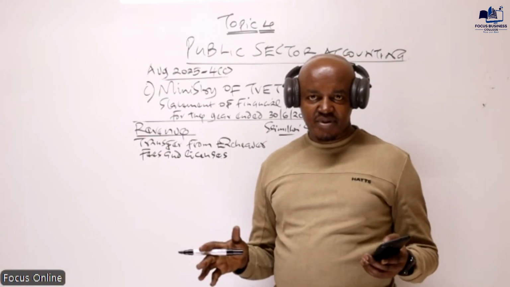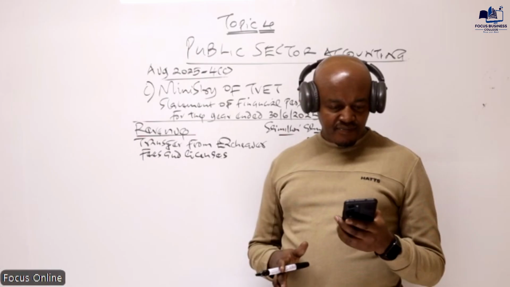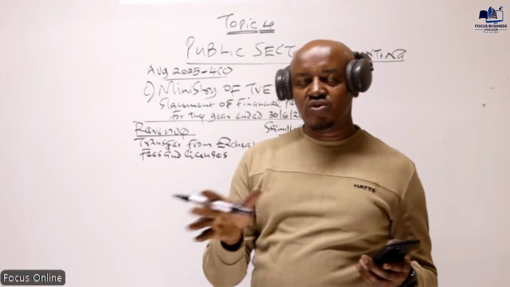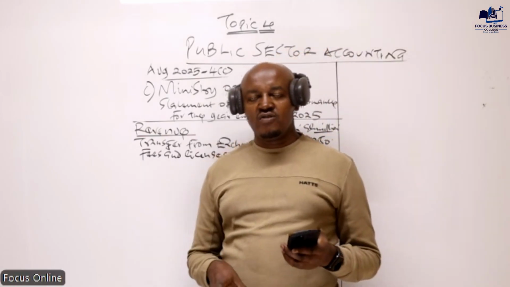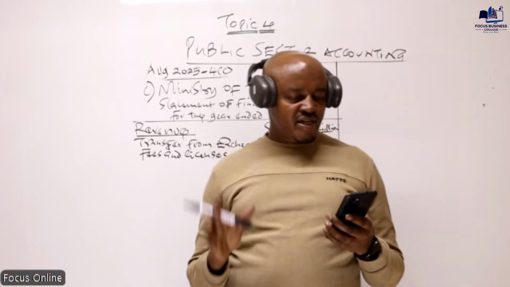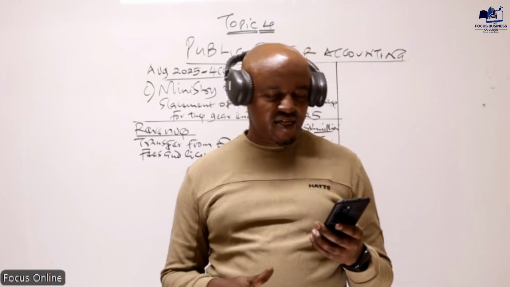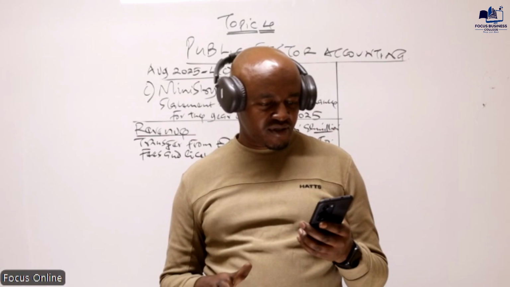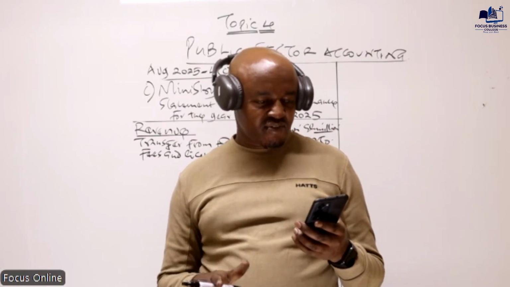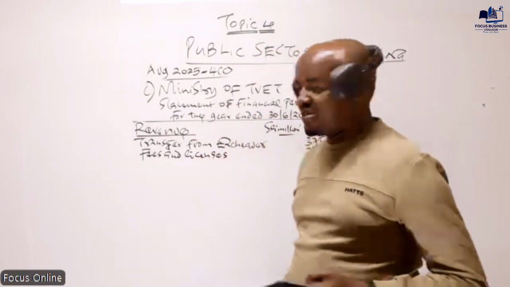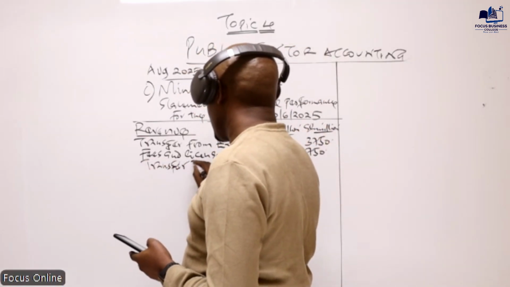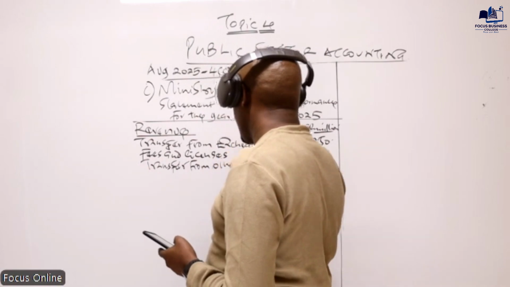Finance cost is an expense, is an expenditure. And then from there, we have the supplies and consumables used. These are those items which are used in the office, like the stationery and so on. That is an expenditure. Wages and salaries, an expenditure. Other expenses, that is an expense. We have the transfer from other ministries. That is still a revenue.